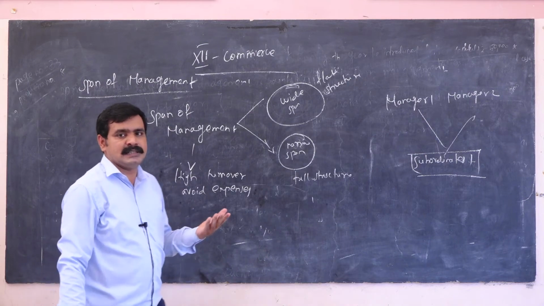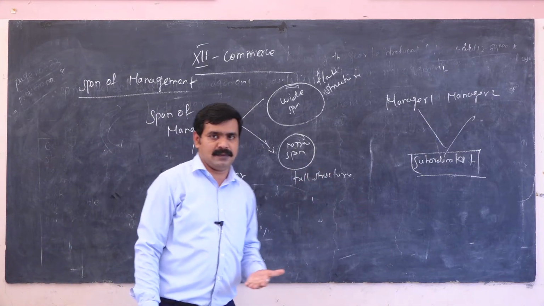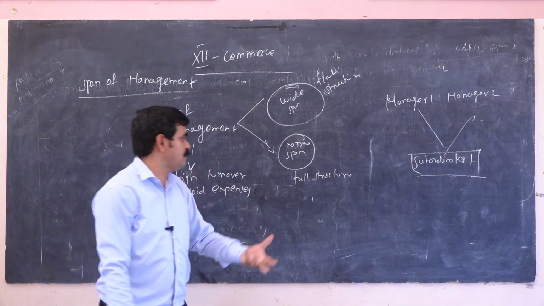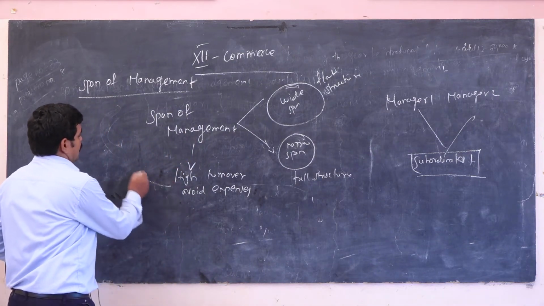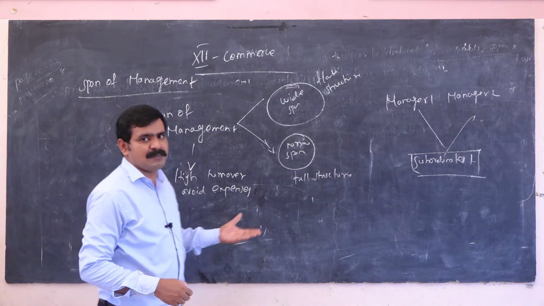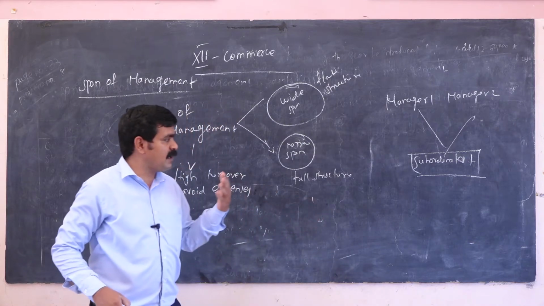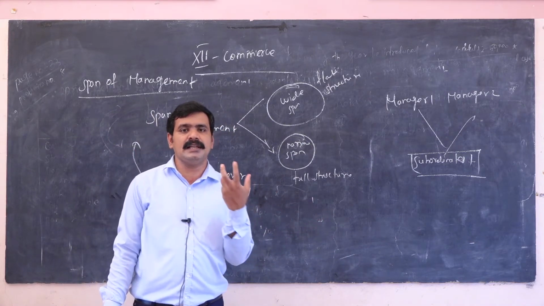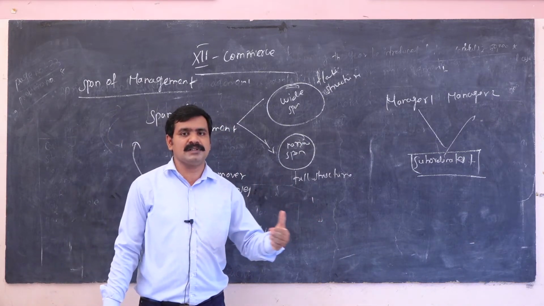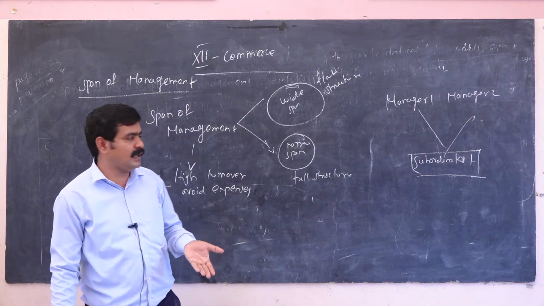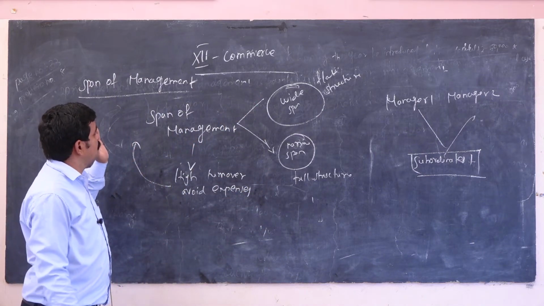The manager takes decisions in a very neat and transparent manner to the people. In case the subordinates want to give any suggestion or grievance, they can convey the information to the top level. That is a very important thing in the span of management.